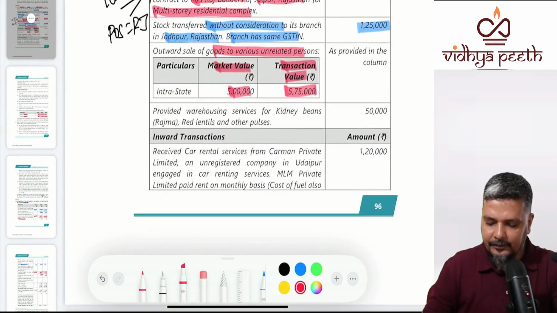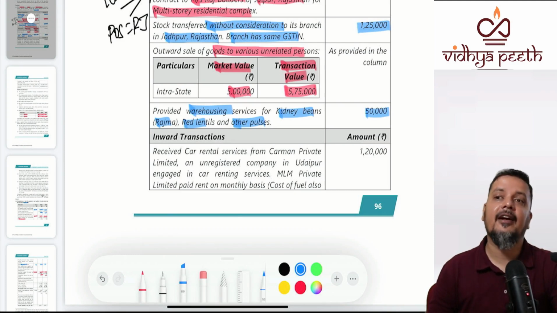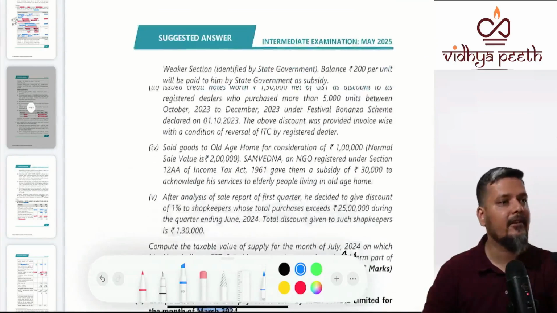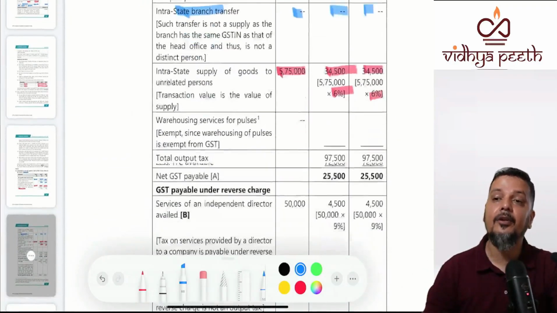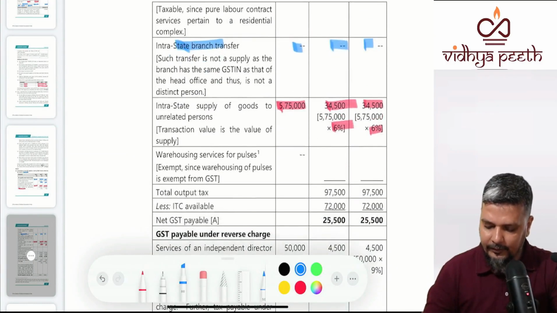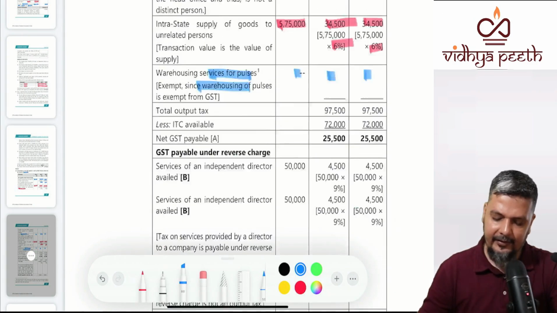Right. Now, provided warehousing services for kidney beans, that is rajma, red lentils and other pulses. So understand that it is another important service, agricultural services. Again, it comes in A and B part. And when you see agricultural services, any storing and warehousing services given to agricultural produce is exempt. Pulses is an agricultural produce, it is exempt. Clear?